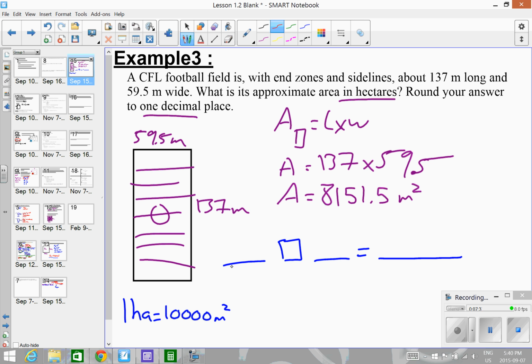So the first number is from our question. That's going to be 8,151.5. That's in meters squared. And the second number is from our formula, so that's 10,000. And since we're switching to hectares, that's the bigger unit, our number should get smaller.